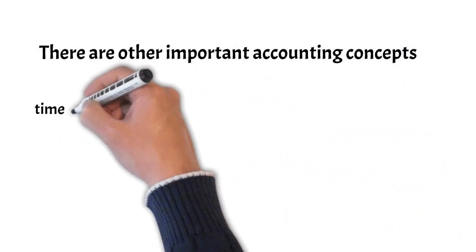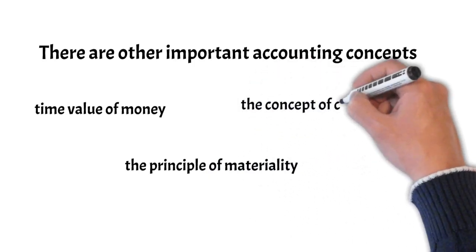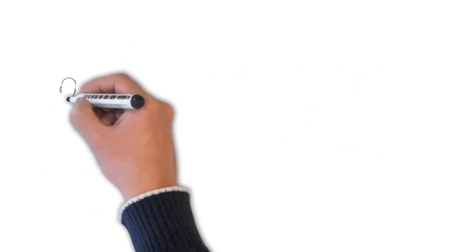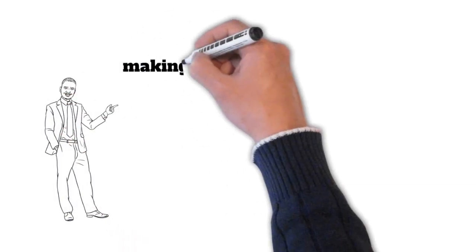There are other important accounting concepts, such as the time value of money, the principle of materiality, and the concept of conservatism. These concepts are important for understanding financial statements and making sound business decisions.